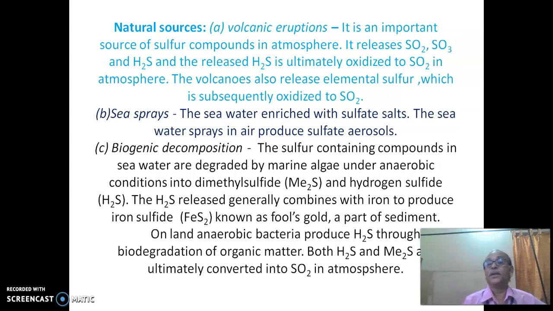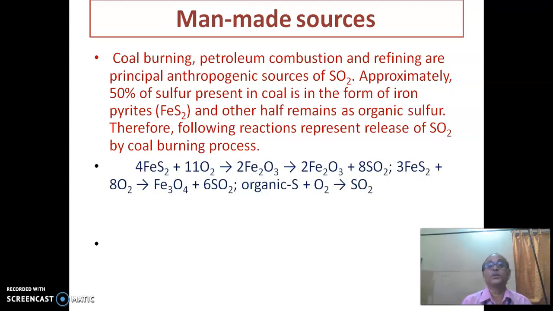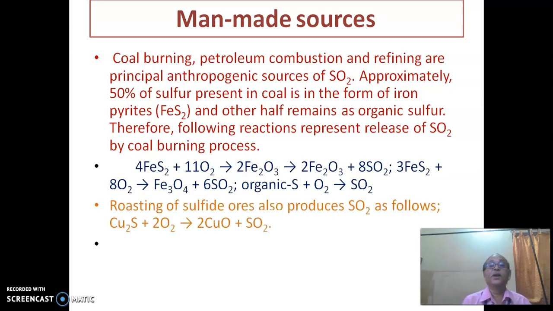On land, anaerobic bacteria produce hydrogen sulfide through the biodegradation of organic matter. Both H2S and Me2S are ultimately converted into sulfur dioxide in the atmosphere. Man-made sources: coal burning, petroleum combustion and refining are the principal anthropogenic sources of sulfur dioxide. Approximately 50% of the sulfur in coal is in the form of iron pyrites and the rest remains as organic sulfur, therefore the following reactions represent how sulfur dioxide is released into the atmosphere by coal processes.